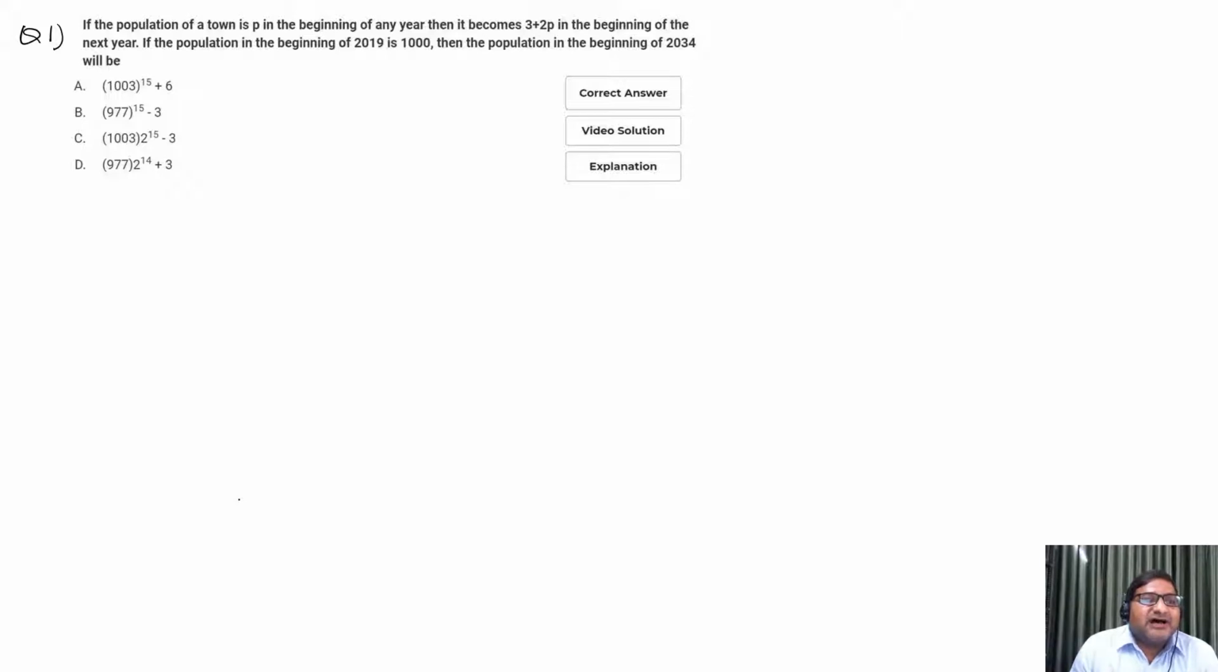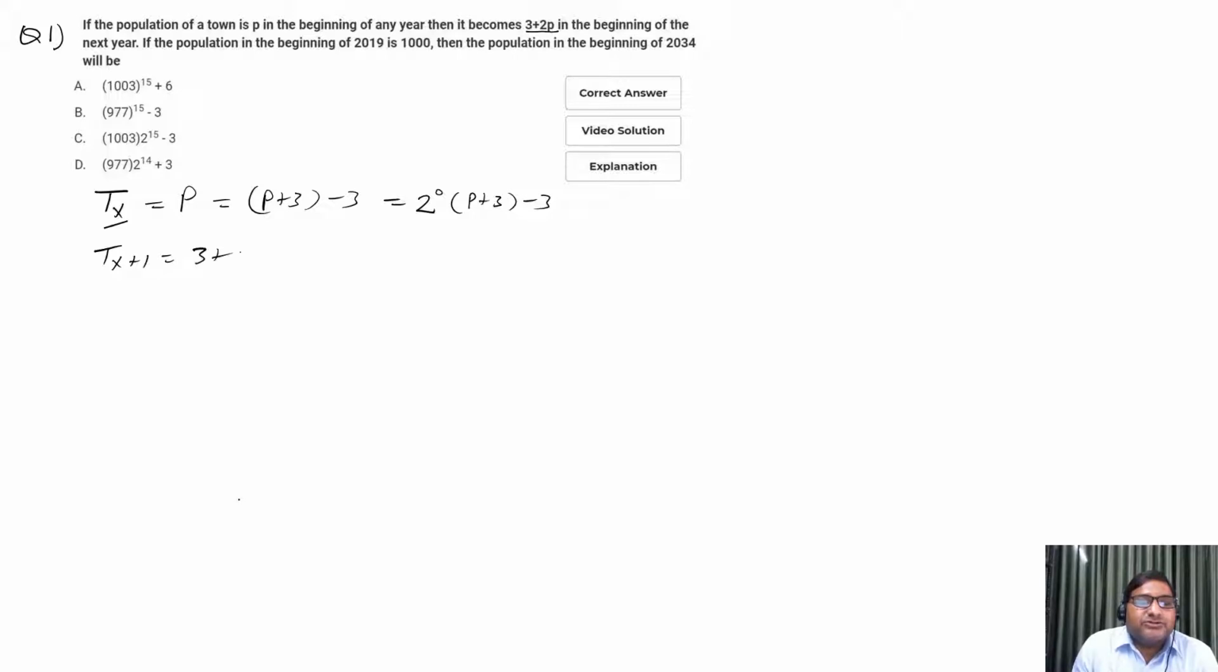So let the beginning of the first year be Tx, and it is given that the population is P. So this can be written as P plus 3 minus 3, and this can also be written as 2 to the power 0 times P plus 3, minus 3. So beginning of the X year, the population looks like this, and in the beginning of the X plus 1th year, the population is given as 3 plus 2P.